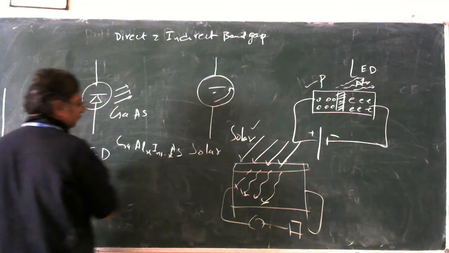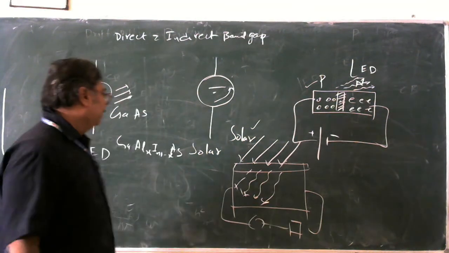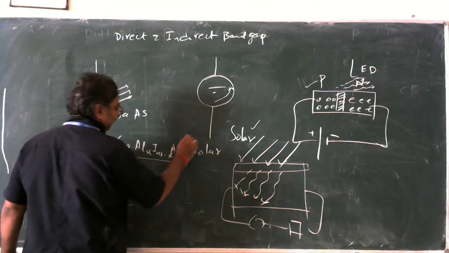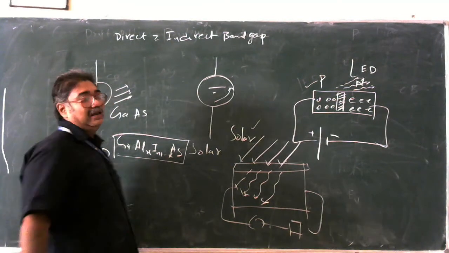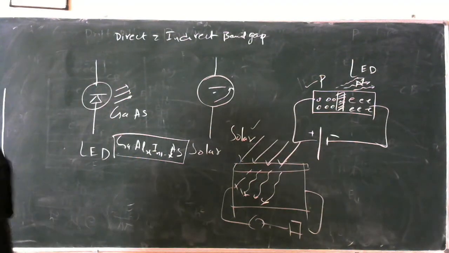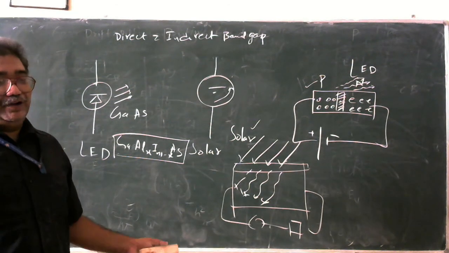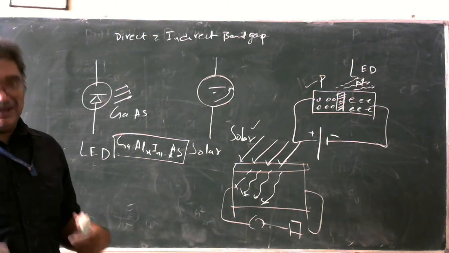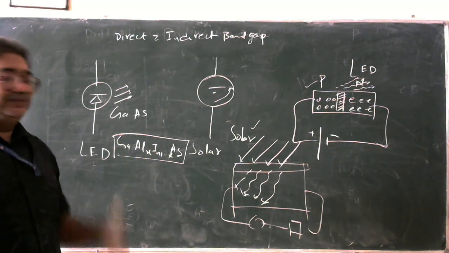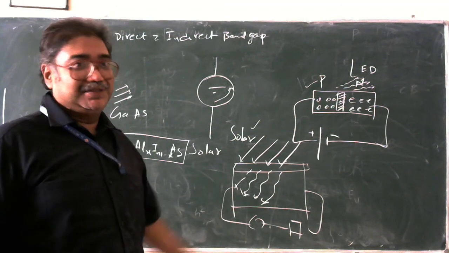We can have these kinds of multi-variable, complex compounds, depending upon the color and the intensity we require. Rather than taking silicon and adding impurities to make a PN junction diode, we take gallium, aluminum, indium, arsenic, and join them according to the percentages of the requirement we have, and convert this. So this is what gallium arsenide is, and that is what the indirect band gap is.